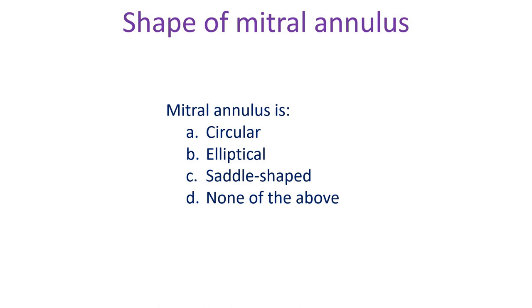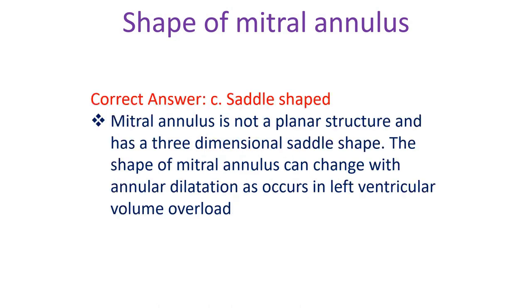None of the above. Correct answer C. Saddle-shaped. Mitral annulus is not a planar structure and has a three-dimensional saddle shape. The shape of the mitral annulus can change with annular dilatation, as occurs in left ventricular volume overload.